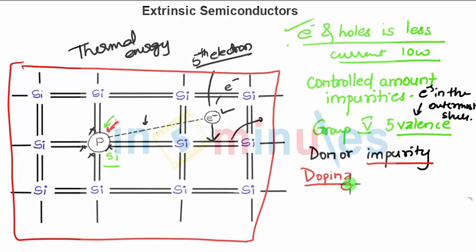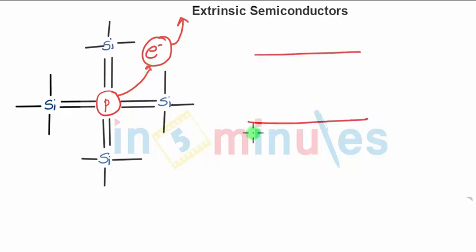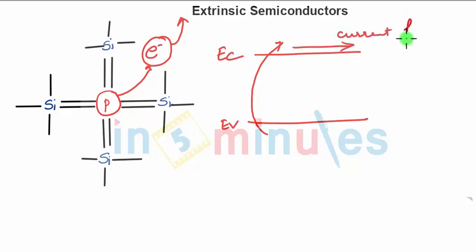Now the remaining phosphorus atom has a net positive charge. How does it have a net positive charge? When you look at this diagram, the phosphorus atom gives out 1 electron to the conduction band. You have 2 types of band structure: one is the valence band energy level and the other is the conduction band energy level. When the electron moves into the conduction band, we can say it enters the current flow state.